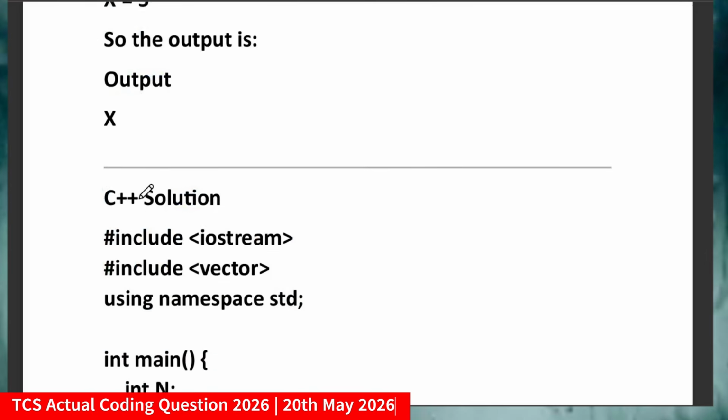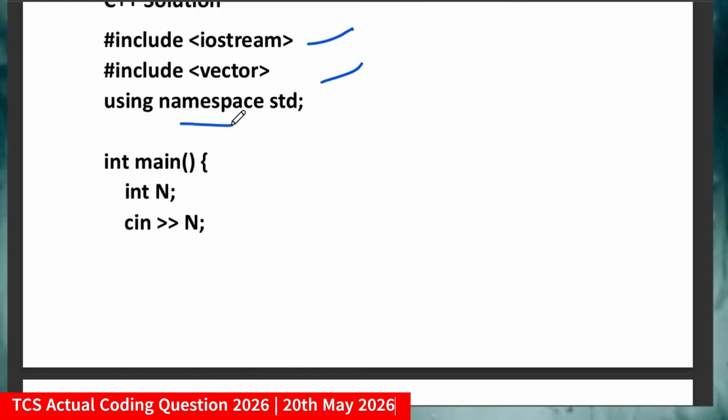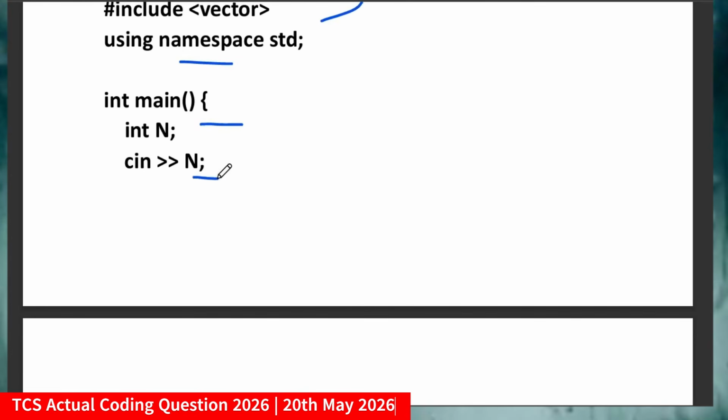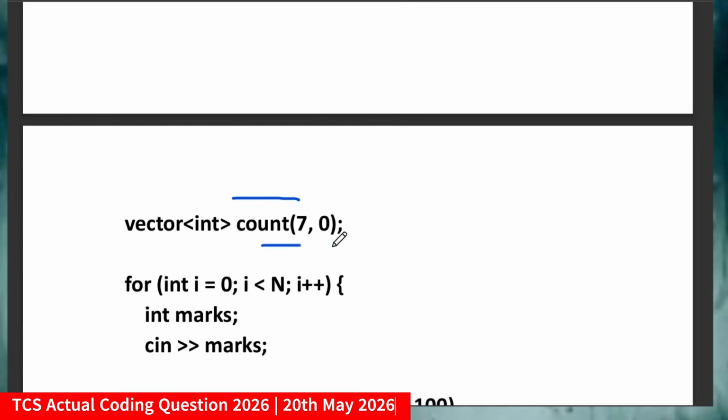Now coming to the solution, what could be the solution? First of all, I am declaring iostream and vector. Remember, you can also directly use #include <bits/stdc++.h>, which is also supported in the TCS NQT exam. Now using namespace std, declaring a variable and taking the input which will represent the number of students. Now declaring the count accordingly. For the time being, I have declared count of size 7 and initialized it with 0.